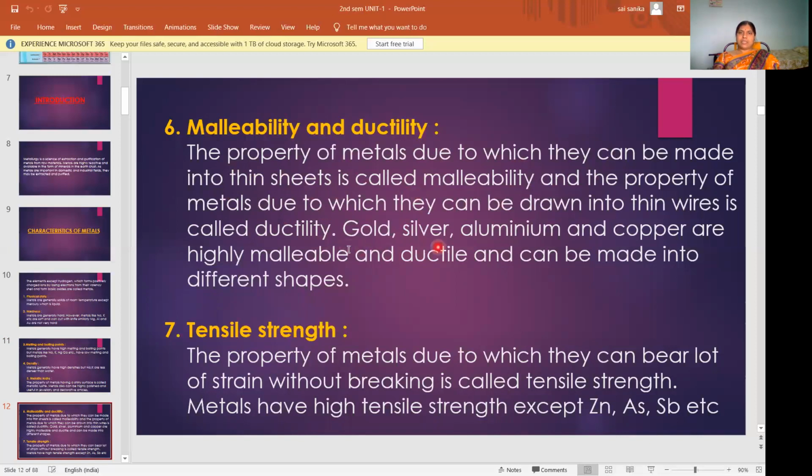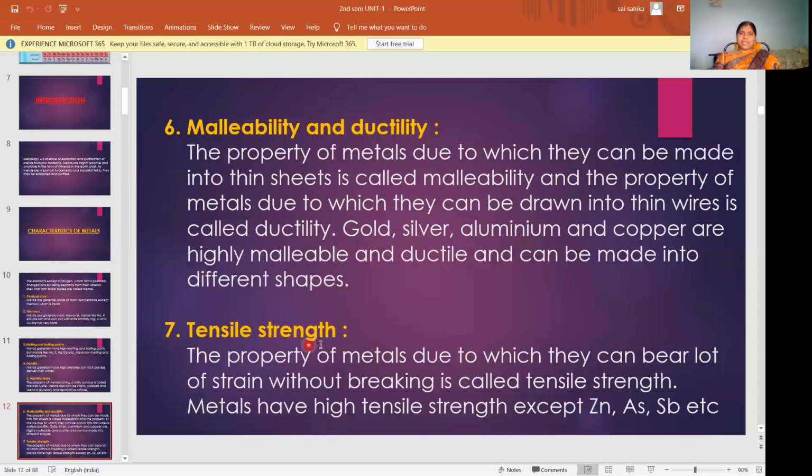Here see some examples. Gold, silver, aluminum and copper are highly malleable and ductile and can be made into different shapes. See, gold, silver, aluminum and copper have very high malleability and high ductility. That's why they can be made into different shapes.